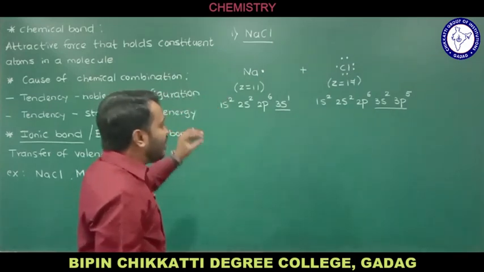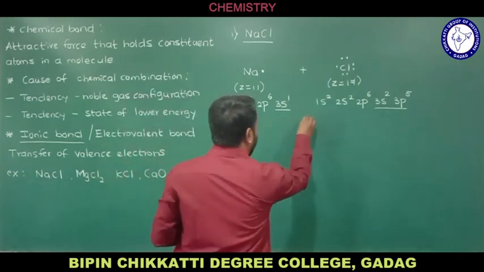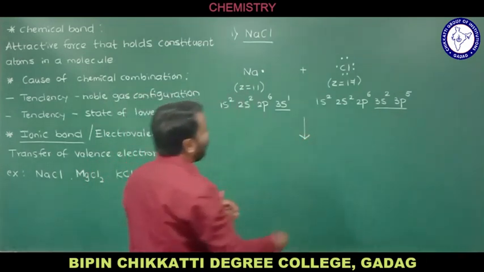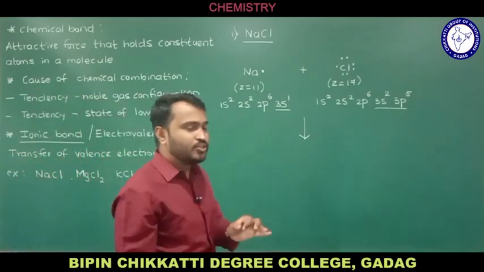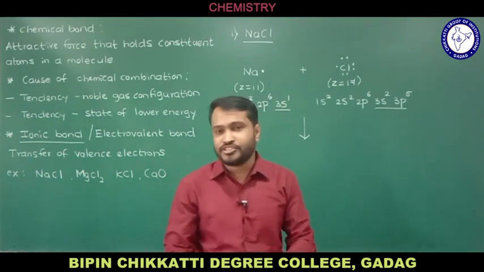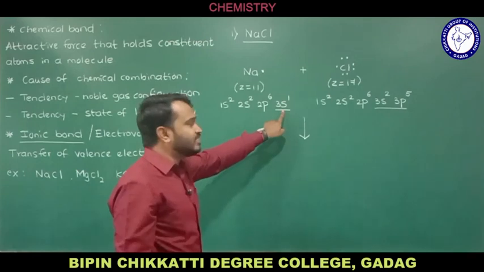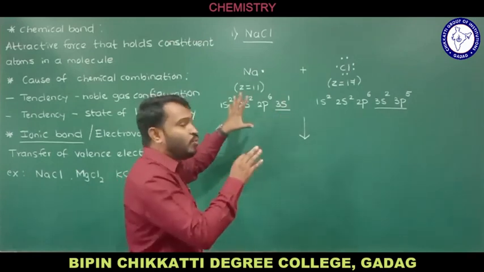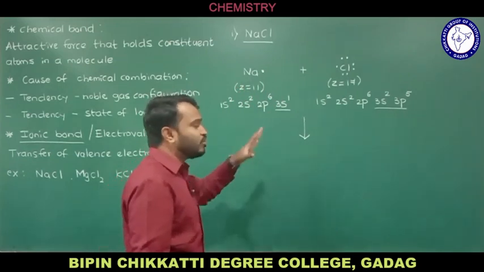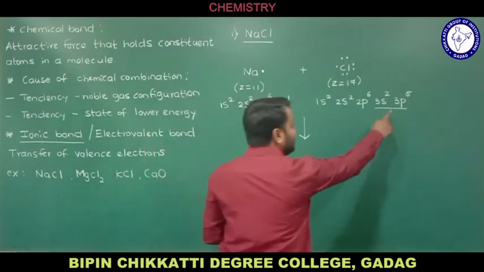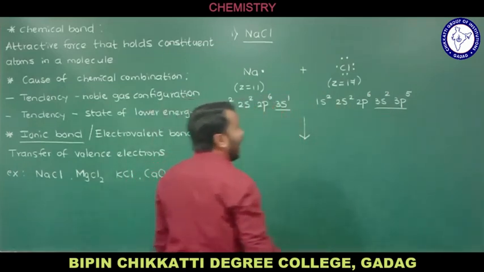Now we'll see how Na combines with chlorine and what product we are going to get, according to the condition I explained: every element tries to attain the nearest noble gas configuration with a state of low energy. Here the number of valence electrons in sodium is 1. If sodium wants to be stable, it has to follow the octet rule, meaning the number of electrons in the outermost orbit should be 8. But here we have 1 electron in sodium and 7 electrons in chlorine.